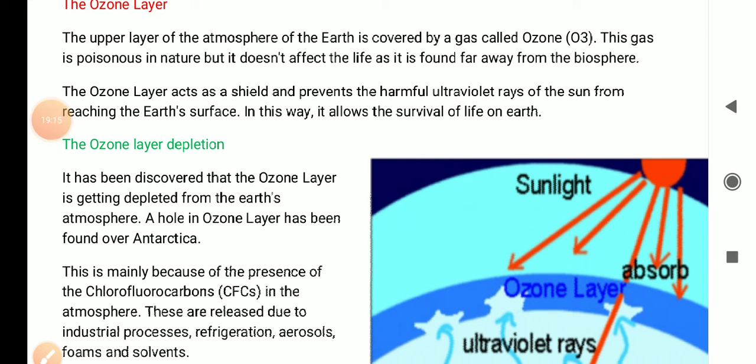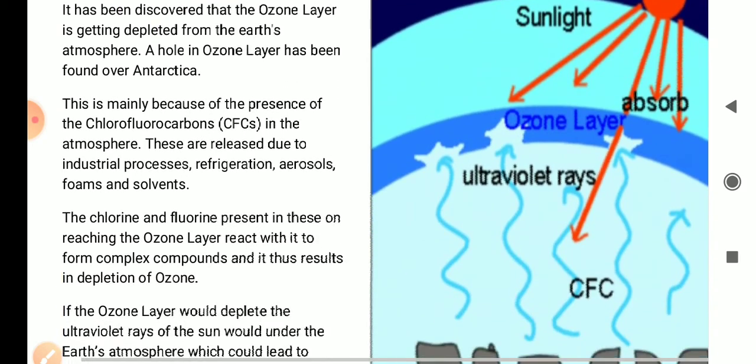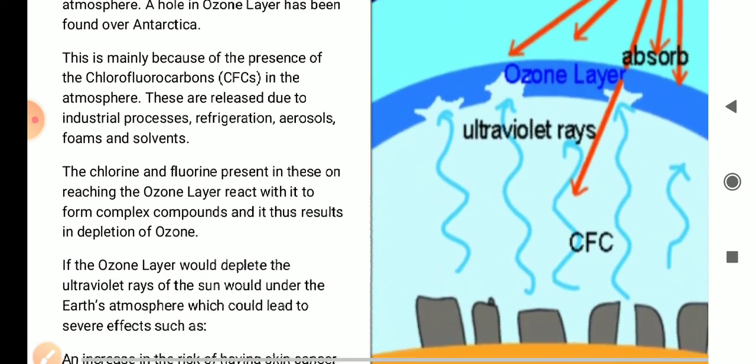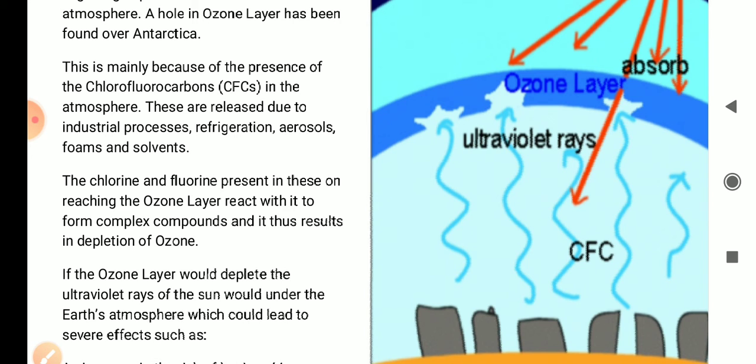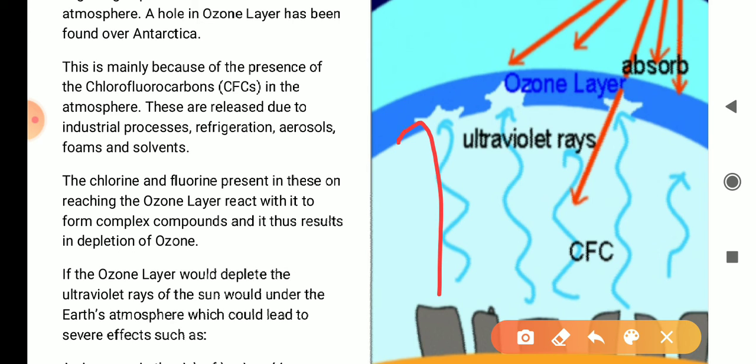Now we will study the last topic of the chapter, the ozone layer. Very important and very interesting chapter. What this ozone layer is, we can see in this diagram. From our earth's surface, if we go to a height of around 16 km and above, then there is a layer.